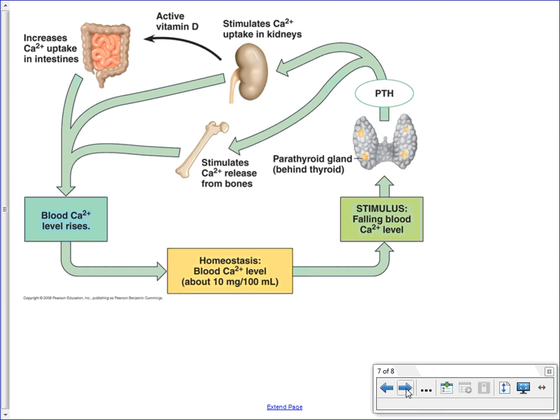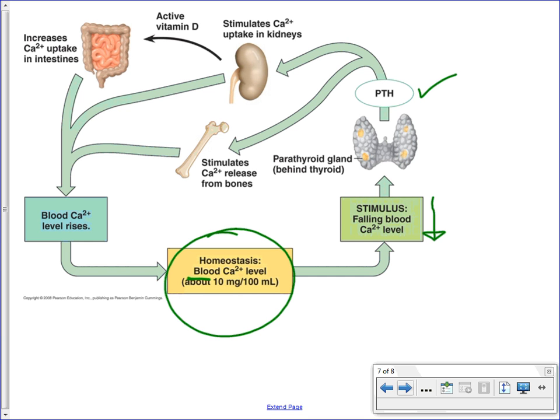This also involves the bone as well, so let's take a look at this picture here. What we're trying to regulate through homeostasis is the amount of calcium in your blood. What happens if the amount of calcium in your blood is falling? We're going to stimulate the parathyroid glands.